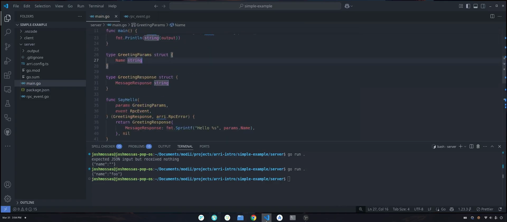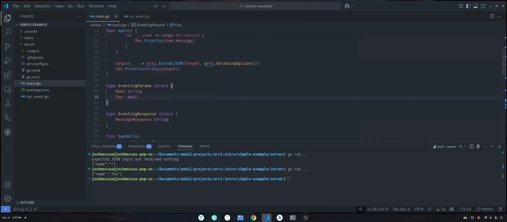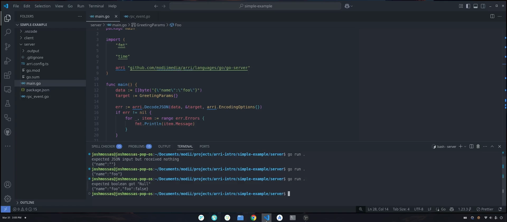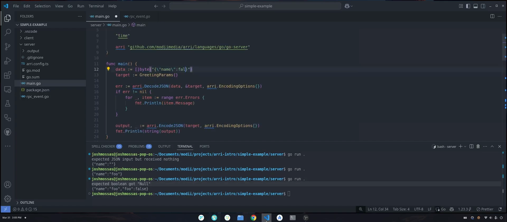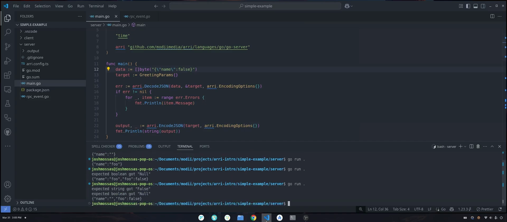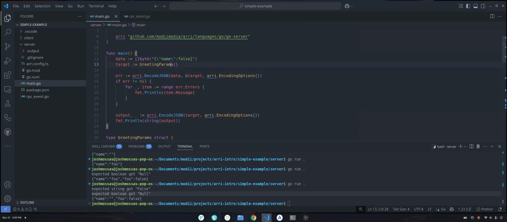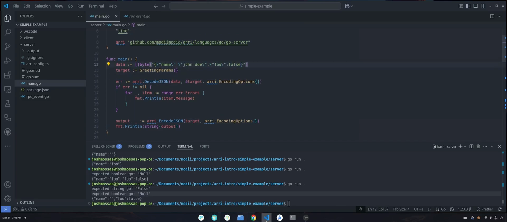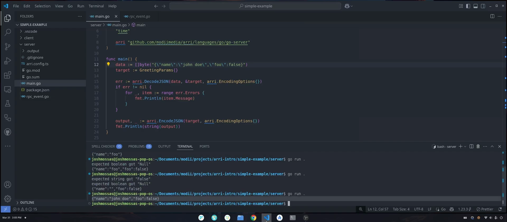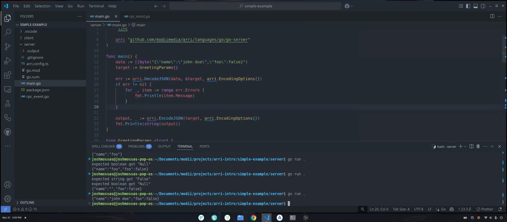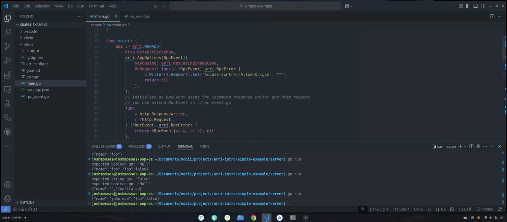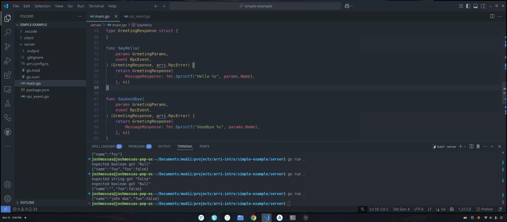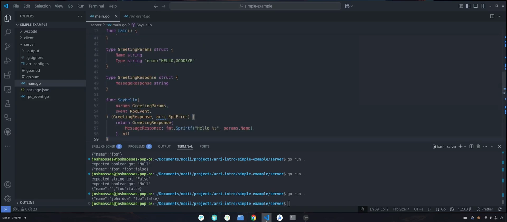If I added another field, you'll see that we expected a Boolean, we got null, false. Let's do this now. Now you'll see that we have 2 errors being printed out. And let me make this actually pass now. And there we go. Nice. So whether you use Arri, the full RPC framework in your Go server, or whether you just choose to use it for the automatic JSON validation and serialization, that's up to you. You can make that choice.